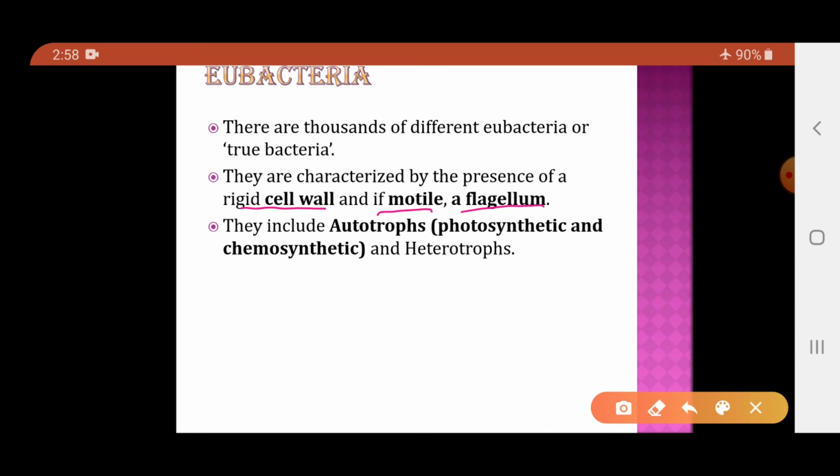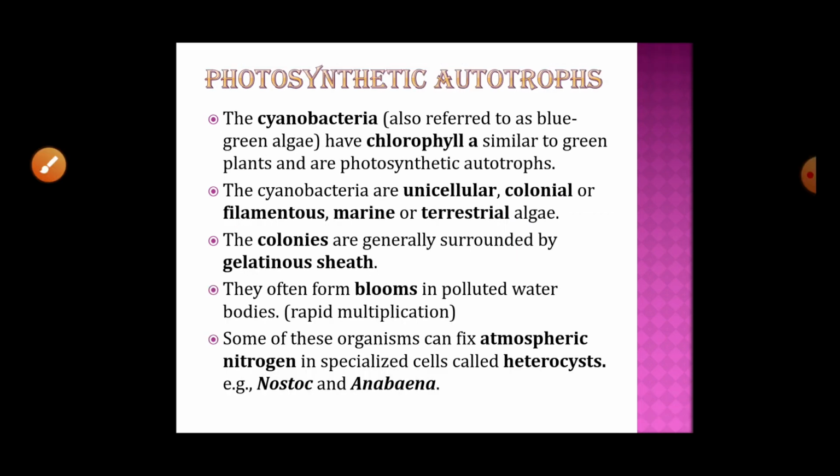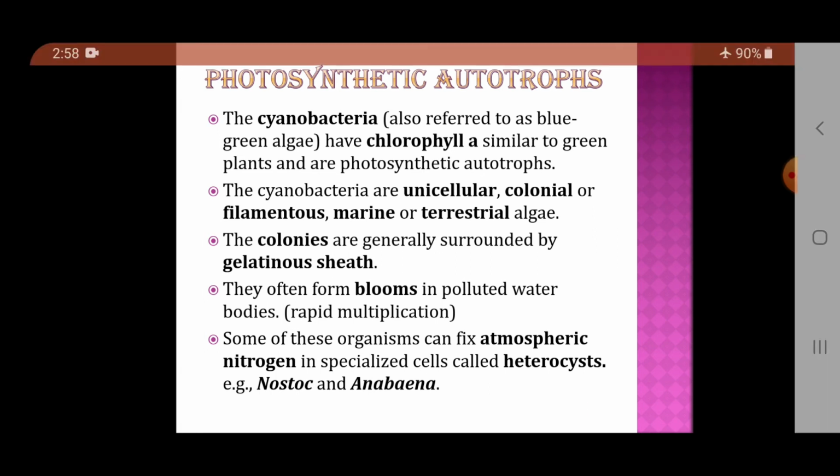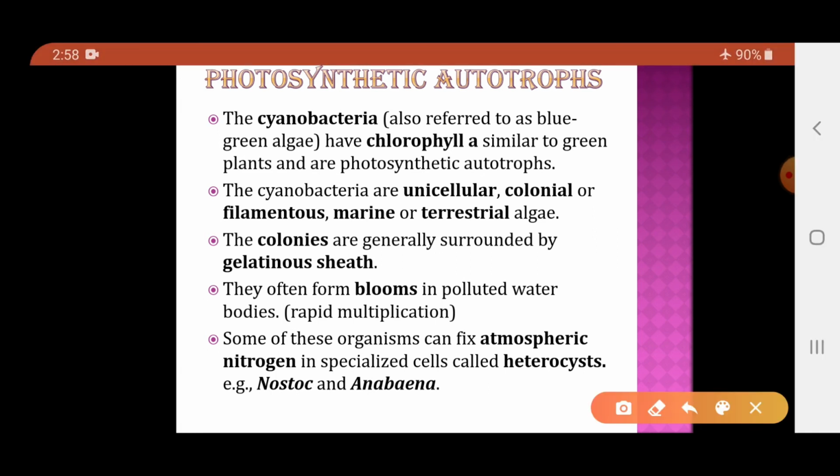Now these eubacteria may be autotrophs, that is photosynthetic and chemosynthetic, or they also may be heterotrophs. Most of the eubacteria are heterotrophs, few of them are autotrophs. So first of all, we will deal with the autotrophs, and in autotrophs also, the first are the photosynthetic autotrophs.